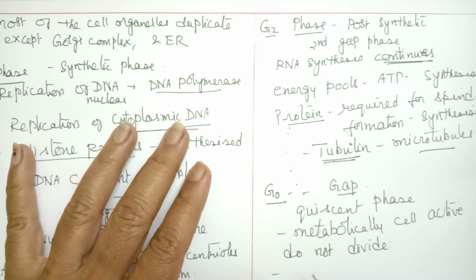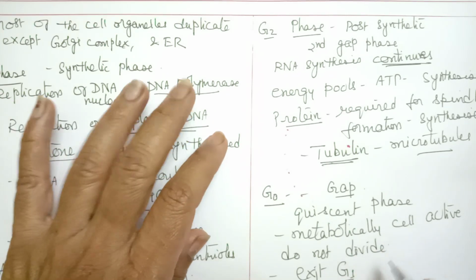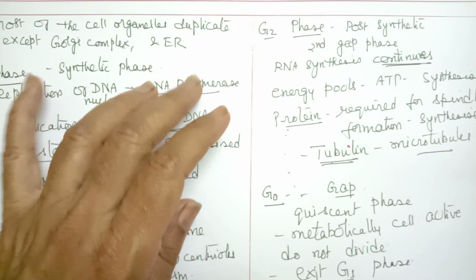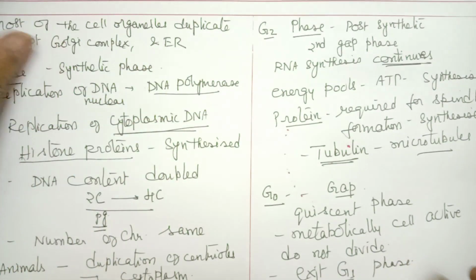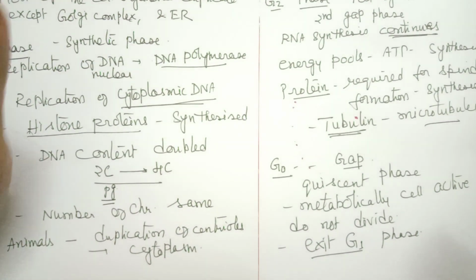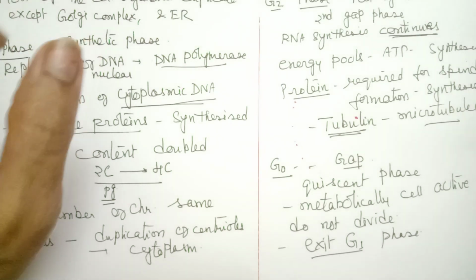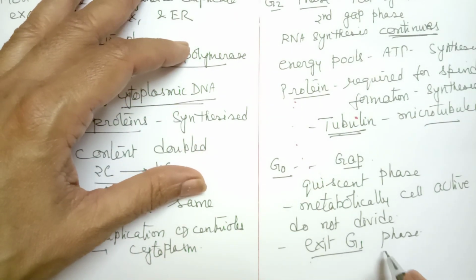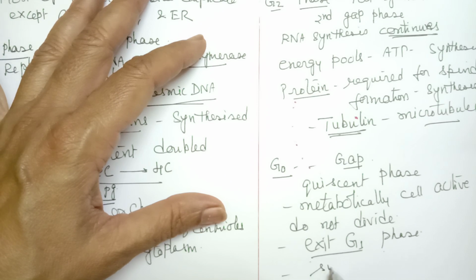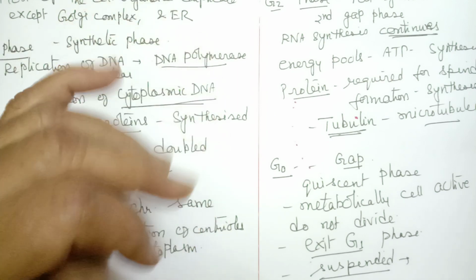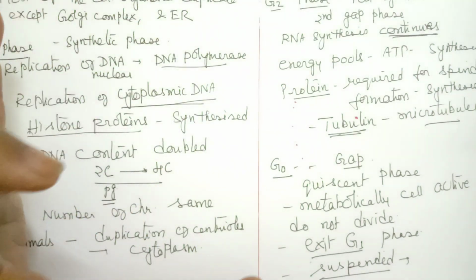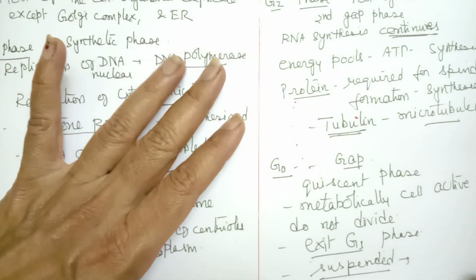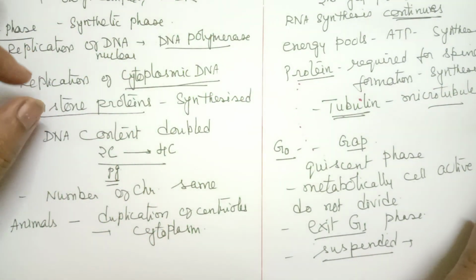That is, they are said to exit the G1 phase. Exit G1 phase means it will not enter into G1 at all. That means it remains suspended in that stage. This was once a question asked. Actually, exit and suspend both should be correct here. So it will be suspended without entering into G1 phase. That means it just remains as a resting phase, just after cytokinesis, after mitosis.